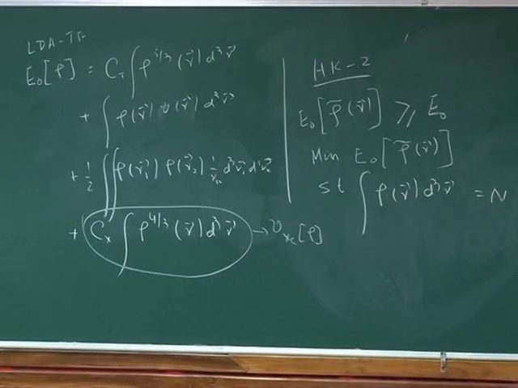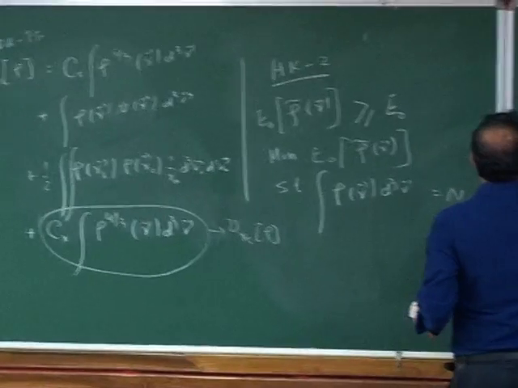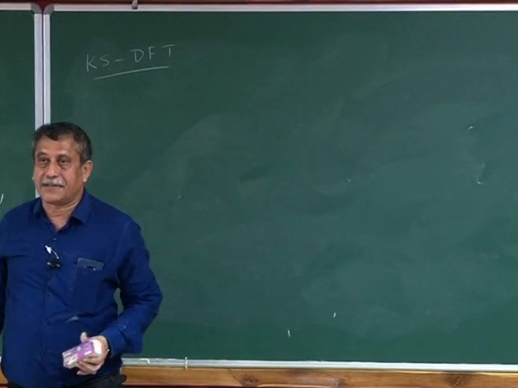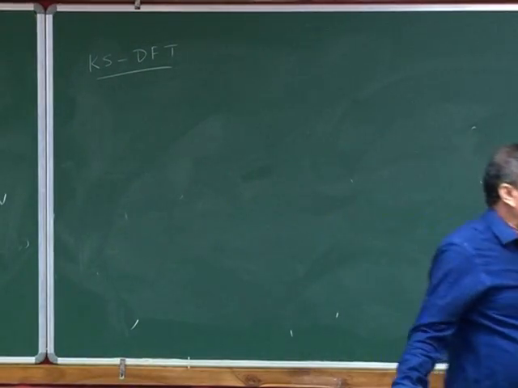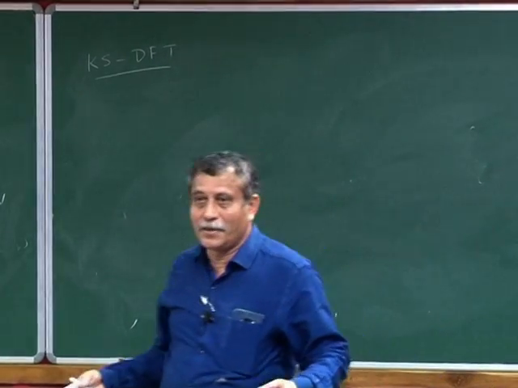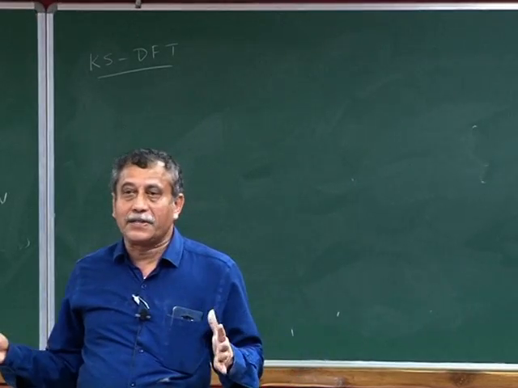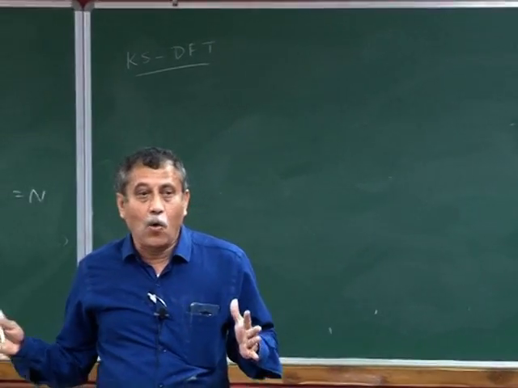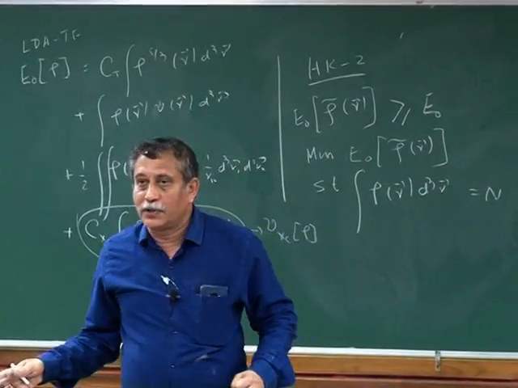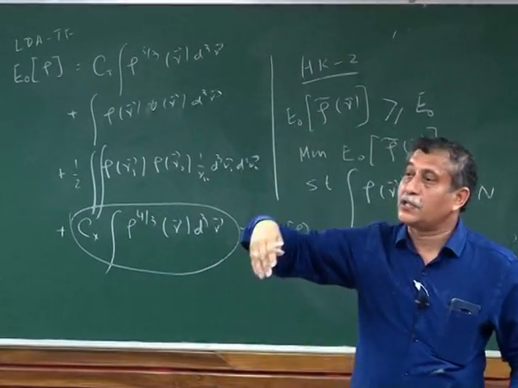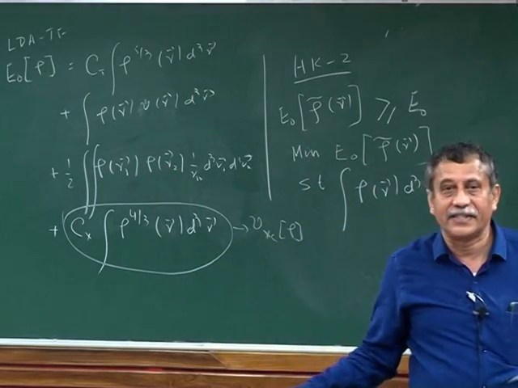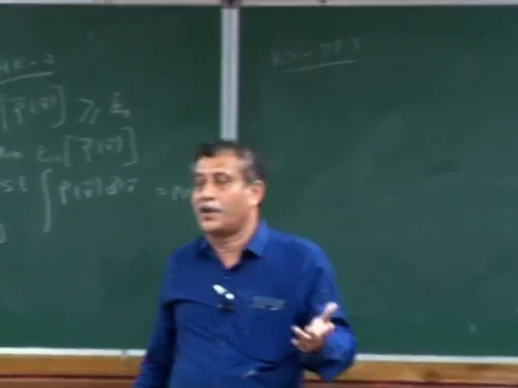All right. As a final thing, I will now do Kohn-Sham DFT, just to give an outline of how this is done. Now, the reason initially many people were very unhappy was that it actually made a departure from DFT. Because if you look at DFT, every term was a function of the density. What Kohn and Sham did was actually to bring back the orbital picture. That is why they are called Kohn-Sham orbitals. And that was not the original idea of DFT. But obviously there was no other way to do kinetic energy, and the kinetic energy error was very large.